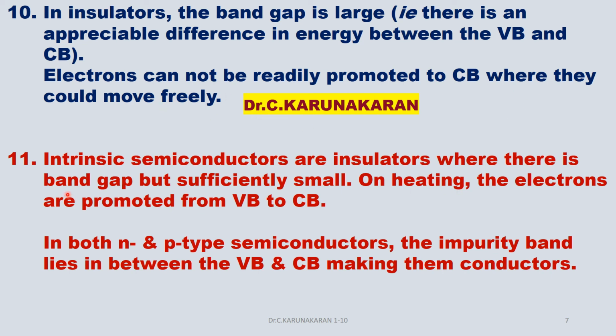Intrinsic semiconductors are basically insulators because of energy gap. There is an energy gap, but it is not very large as in the case of insulators. There is a band gap, but small. On heating, the electrons are promoted from valence band to the empty conduction band, where the electrons are free to move.